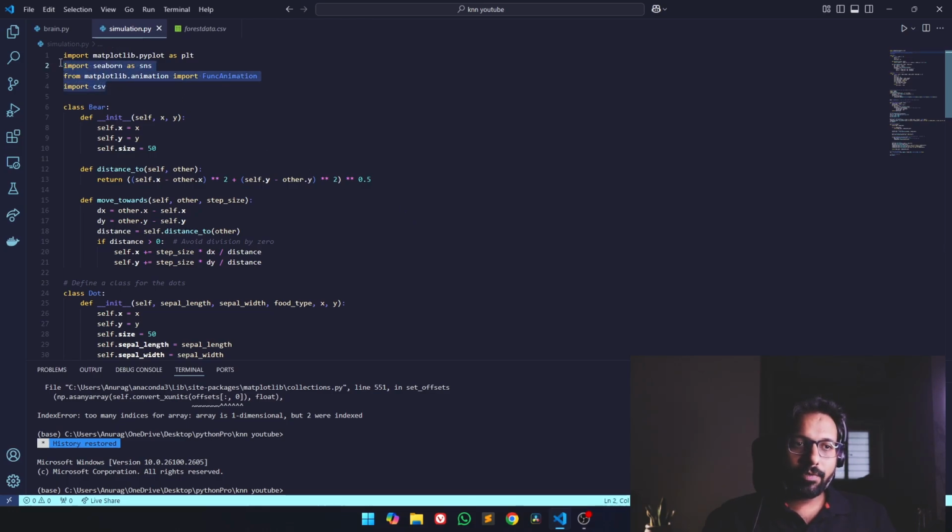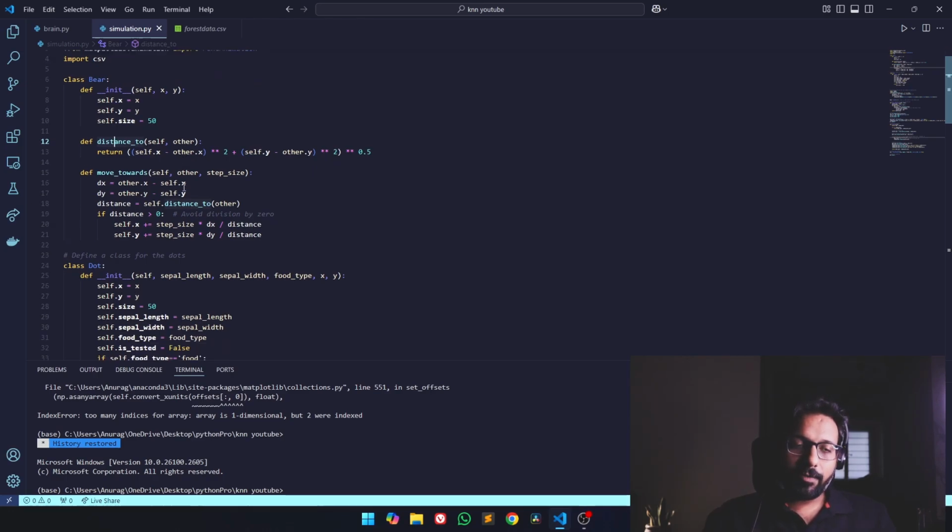So here are the imports. Then comes the bear class. Our bear class contains only three attributes as of now. It might increase in future, but as of now it contains the x and y coordinates of the bear and the size. You may consider it as a weight. Another method in the bear class is distance to. It calculates the distance between two points. Majorly in our case, the points of interest are the bear and the nearest berry.